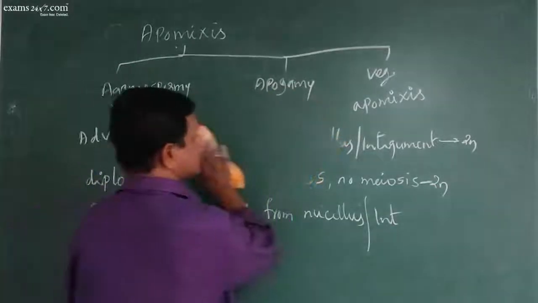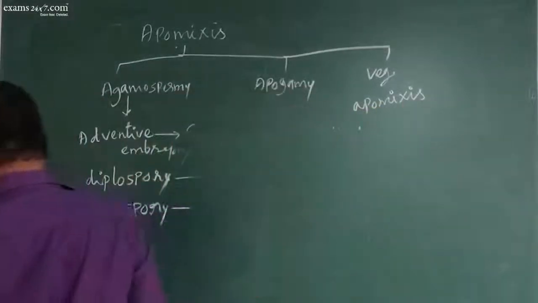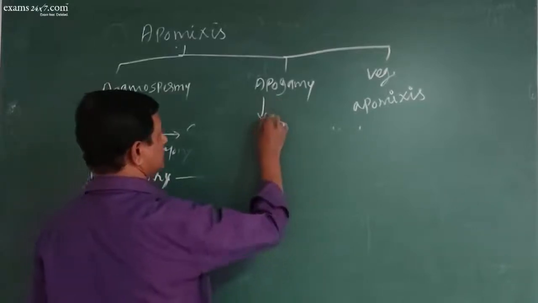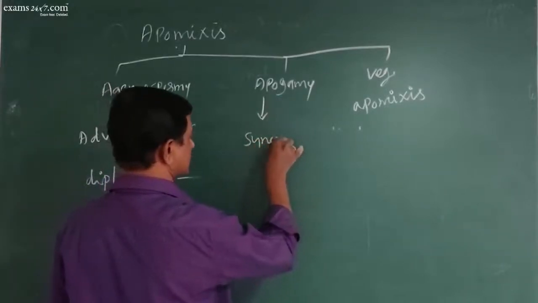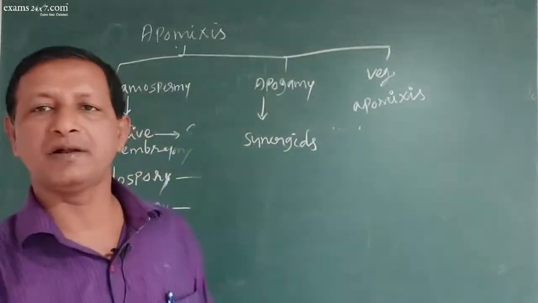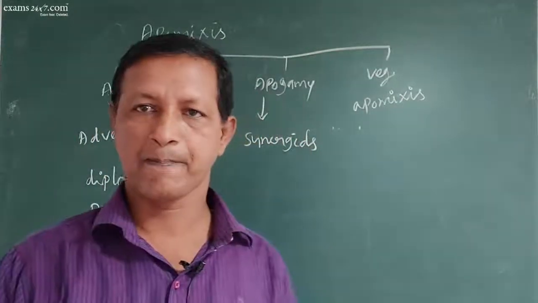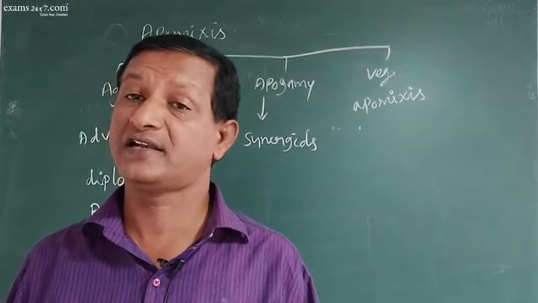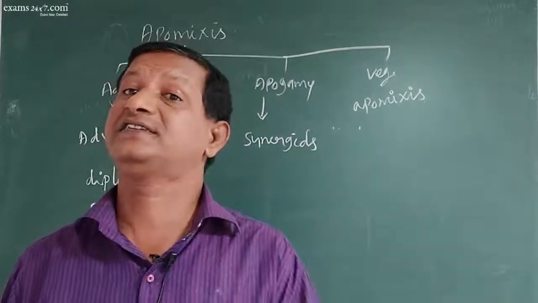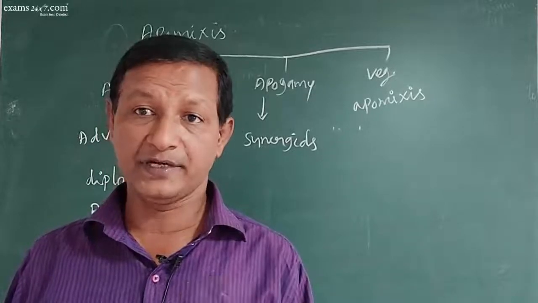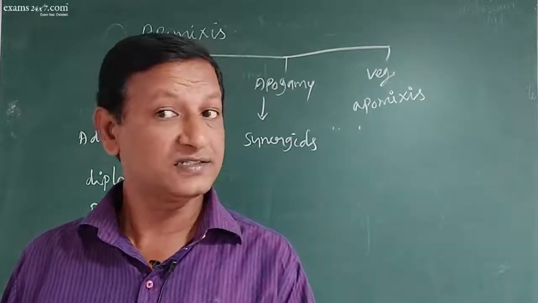Okay, next. Apogamy means the embryo develops from synergids. The embryo sac has synergids, antipodals, secondary nucleus, egg, etc. The normal process is that the egg will be fertilized by sperm.